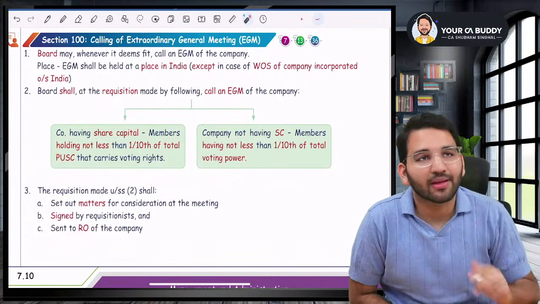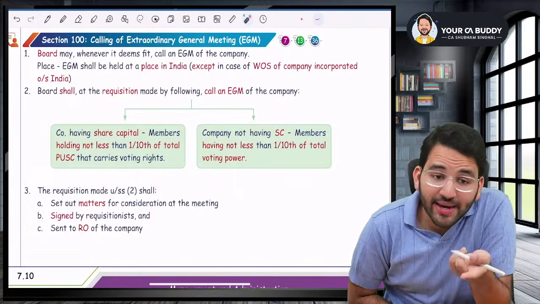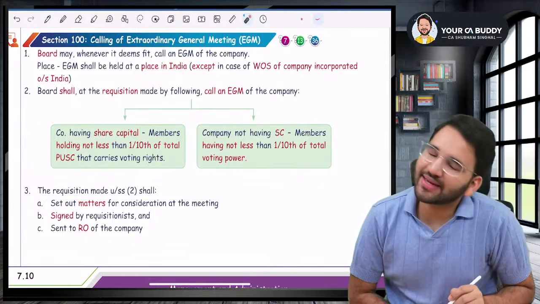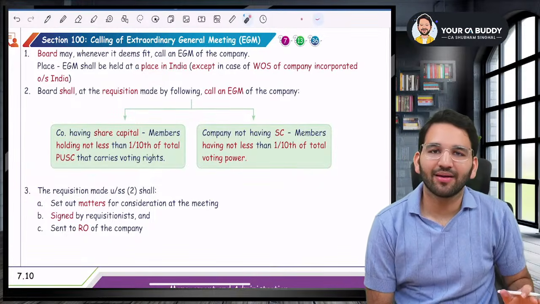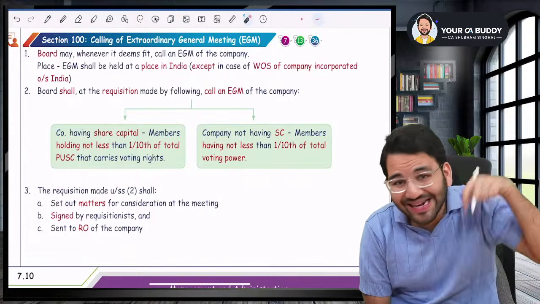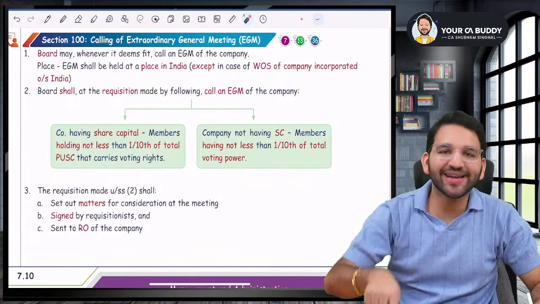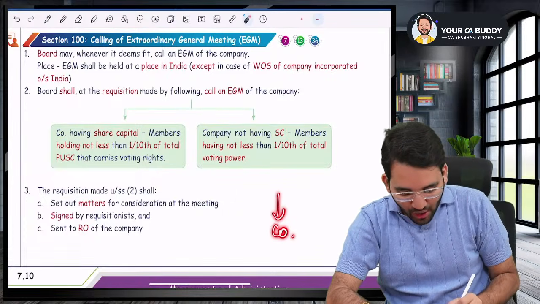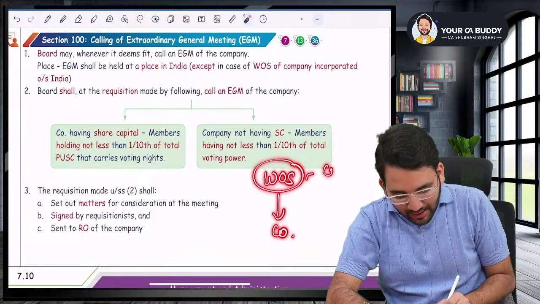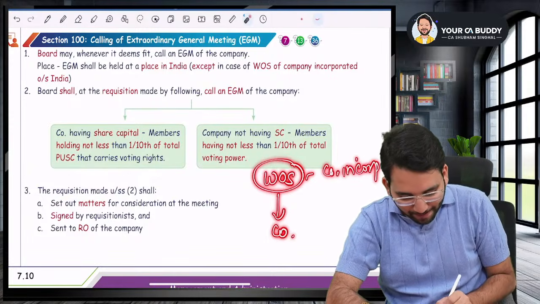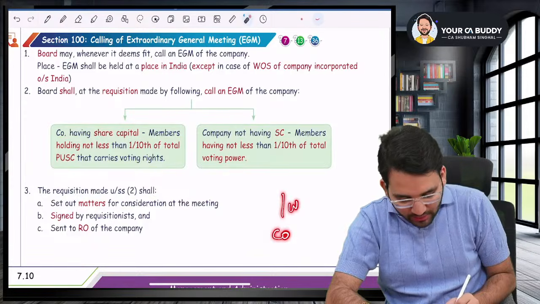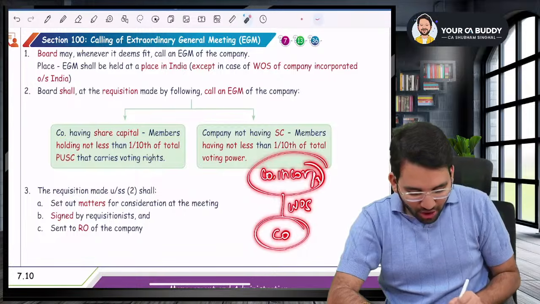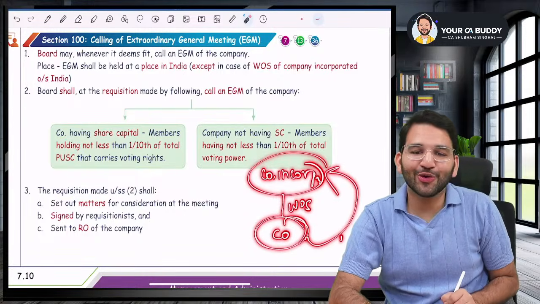At what time, sir? Say 9 a.m. to 6 p.m. What place, sir? They can call at any place in India. They have not written registered office. They said you can call the meeting at any place in India. However, it has to be in India. You cannot go outside India. But there is one exception, sir. If your company is a wholly owned subsidiary of a company incorporated outside India, then in that case, your company can hold a meeting outside India also.